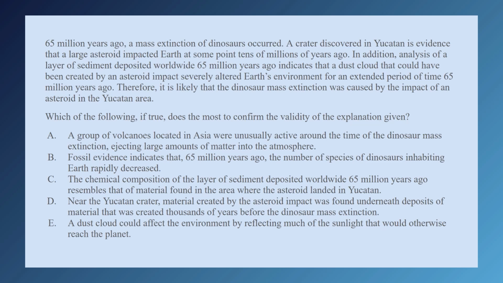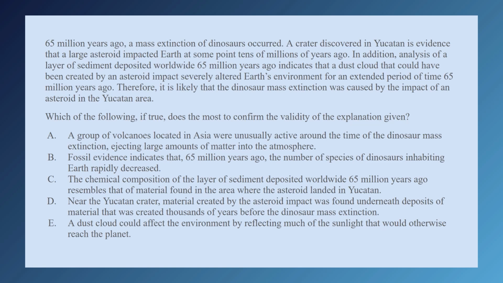In addition, analysis of a layer of sediment deposited worldwide 65 million years ago indicates that a dust cloud that could have been created by an asteroid impact severely altered Earth's environment for an extended period of time 65 million years ago. Therefore, it is likely that the dinosaur mass extinction was caused by the impact of an asteroid in the Yucatan area. Which of the following, if true, does the most to confirm the validity of the explanation given?